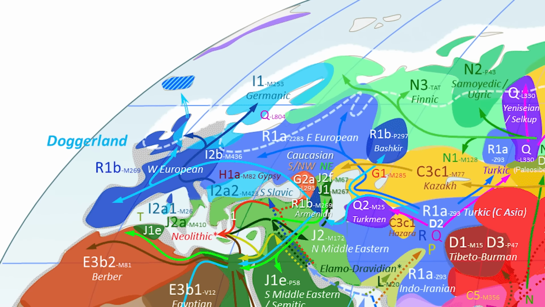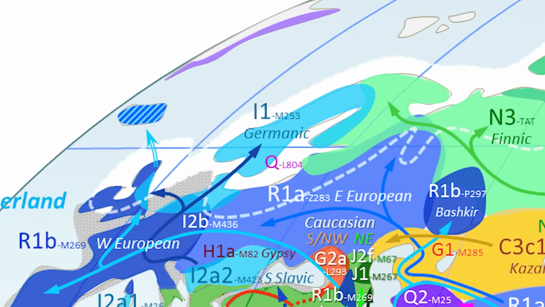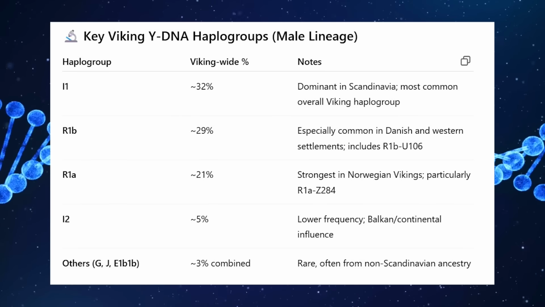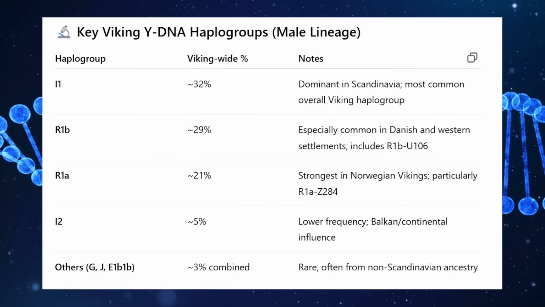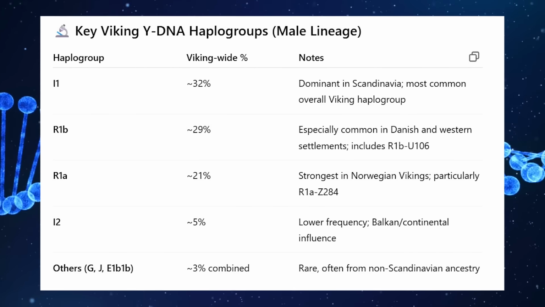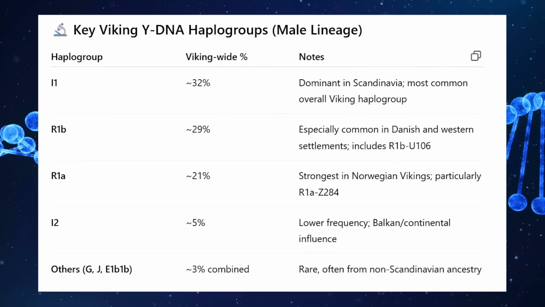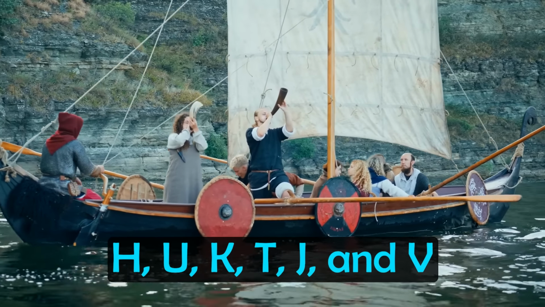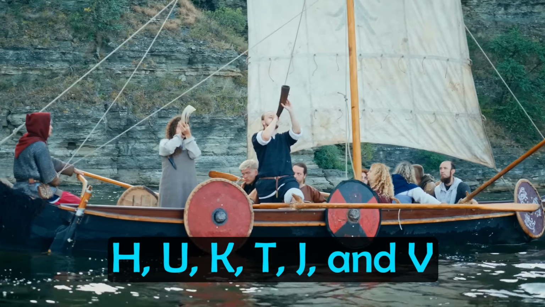Now, Viking Y-DNA haplogroups were dominated by I1, the quintessential Scandinavian lineage. Other common Y-DNA haplogroups were R1b U106, strongly tied to northern Germanic populations around the North Sea, and common in Danish Vikings in particular, given their proximity to Germany. Another was R1a Z284. The most common mitochondrial haplogroups amongst the Vikings were H, U, K, T, J and V, all typical of European populations.